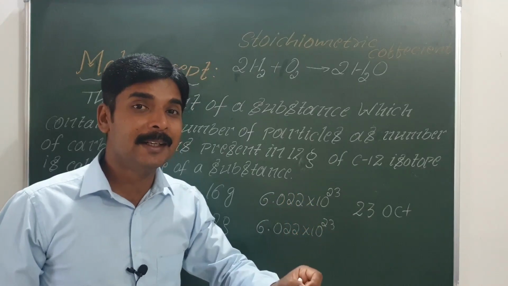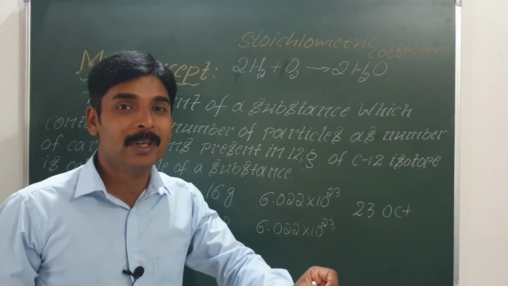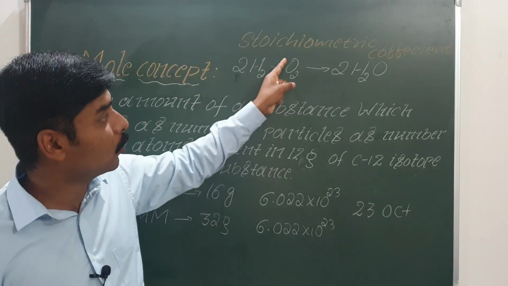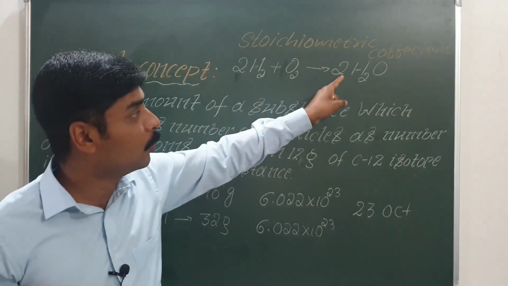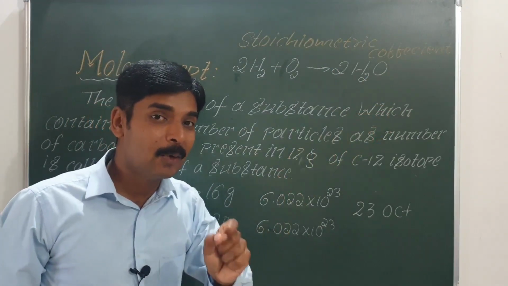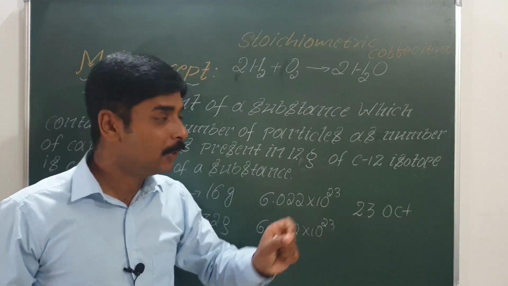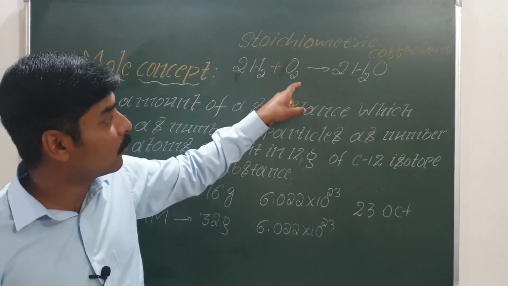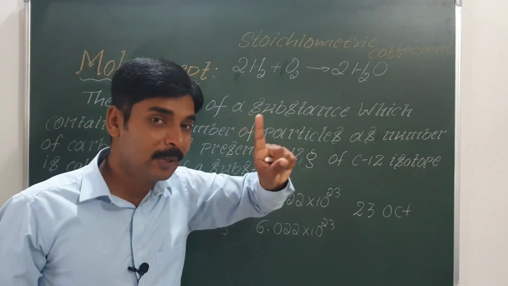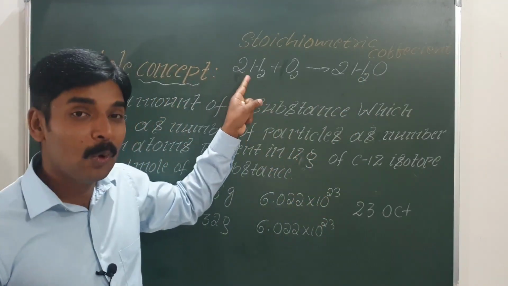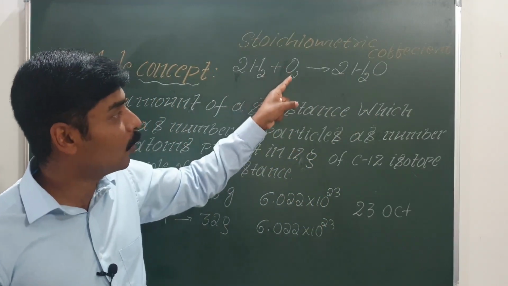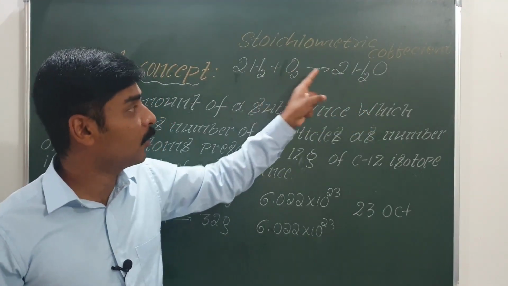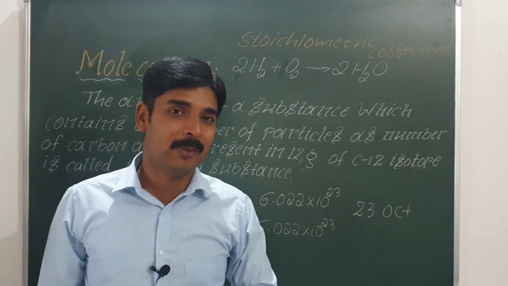Then what do they indicate? They indicate mole. Here it is 2 mole of hydrogen reacts with 1 mole of oxygen to give 2 moles of water. This is how you must read a chemical reaction. You should not read this reaction as 2 gram of hydrogen reacts with 2 gram of oxygen to give 2 gram of water. No, it is wrong. It is 2 mole of hydrogen reacts with 1 mole of oxygen to give 2 moles of water. So the stoichiometric coefficients indicate mole.